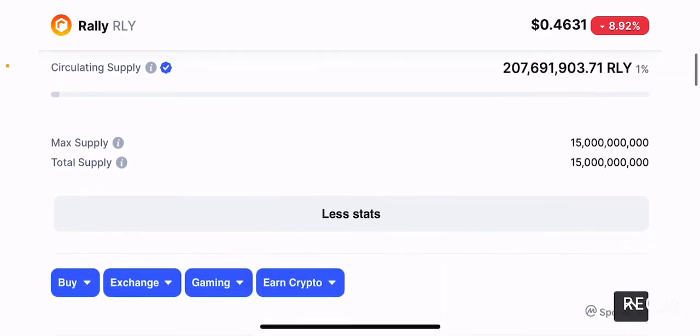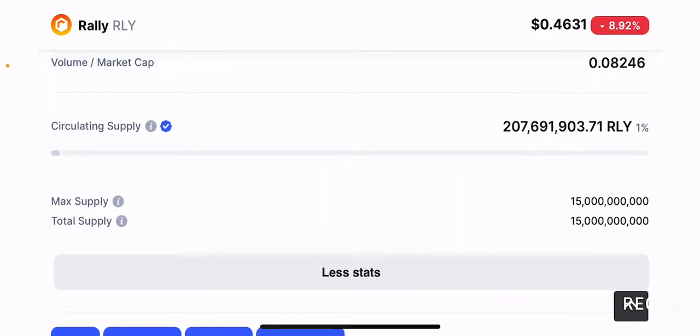And apart from that, if you take the max supply, circulating supply, and the total supply, these are some of the worst parameters for this token and for any token that I've seen. I'm not really interested in this max supply and circulating supply relationship, because if you see, the max supply is 15 billion tokens. It's a lot of tokens, and the circulating supply is only 1% of the total or max supply, right? So that's a very concerning number, because as more and more tokens get pumped into the market, the token price is only going to continue slumping.